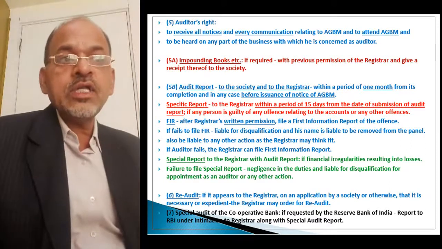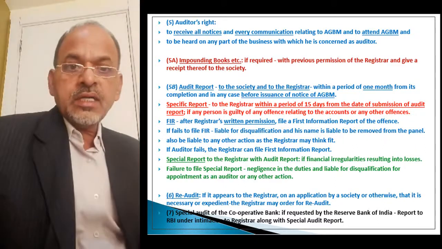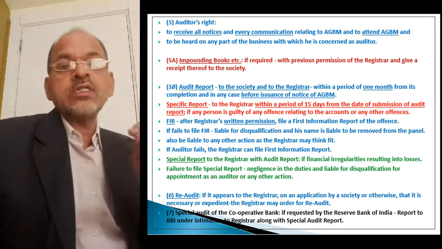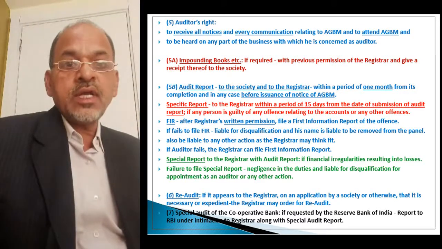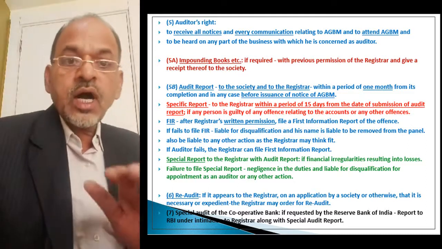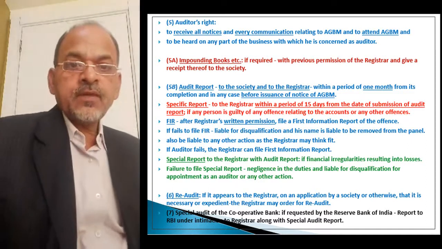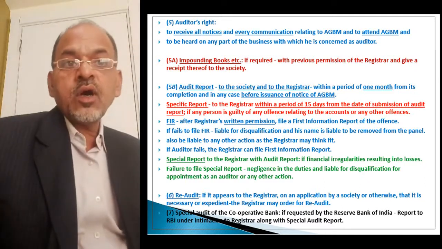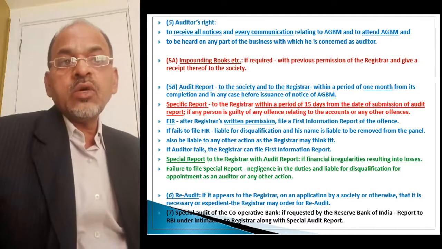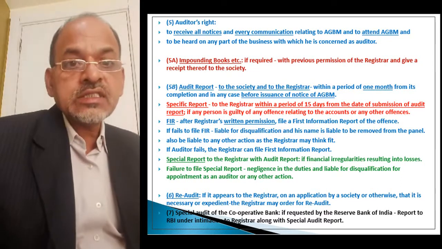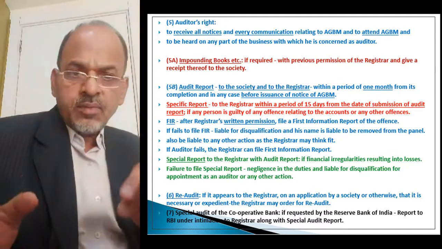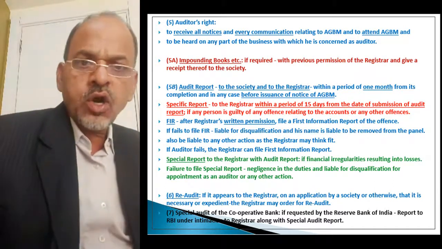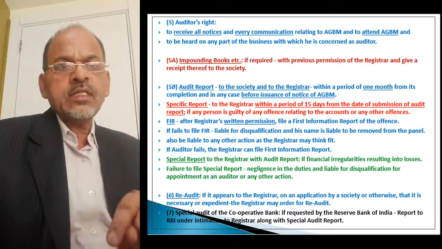Means the auditor is entitled to receive notice of the annual general body meeting and every communication relating to it. The auditor also has the right to attend the annual general body meeting and can be heard on any part of the business with which he is concerned as auditor. Means if any point pertains to the accounts which he has audited, then on that point the auditor has a right to speak in the annual general body meeting.